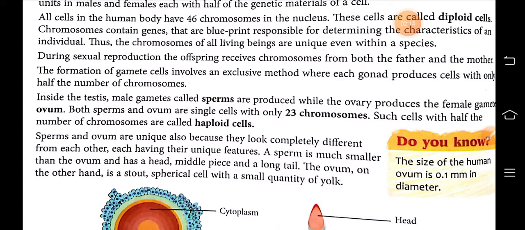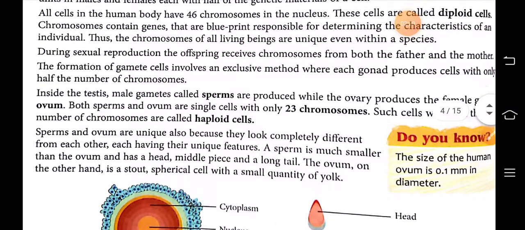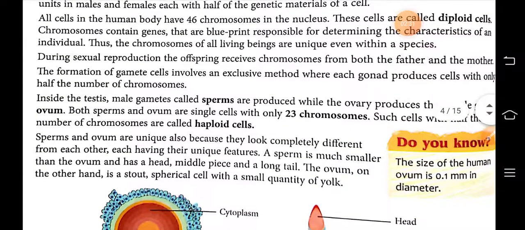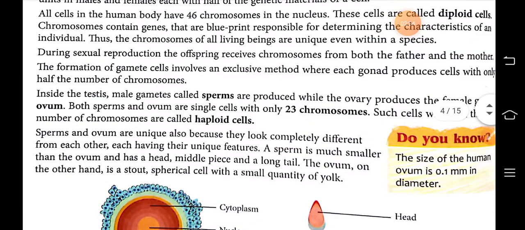Chromosomes contain genes. In the cell chapter, I had already explained all this: the chromosomes, genes and DNA. These chromosomes contain genes, which are responsible for hereditary characters.